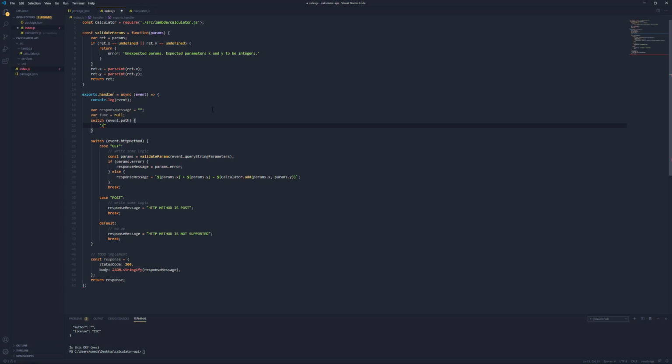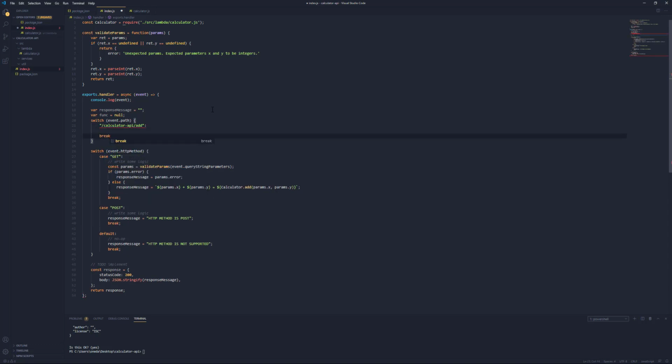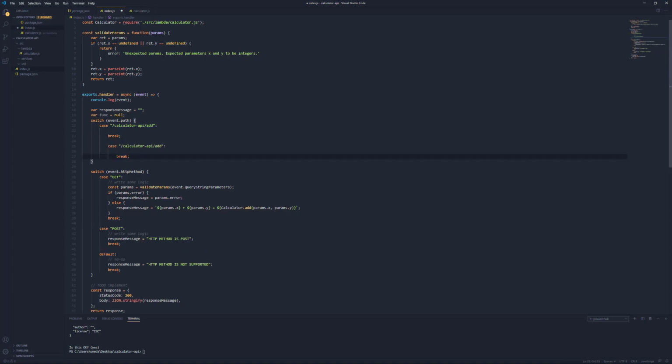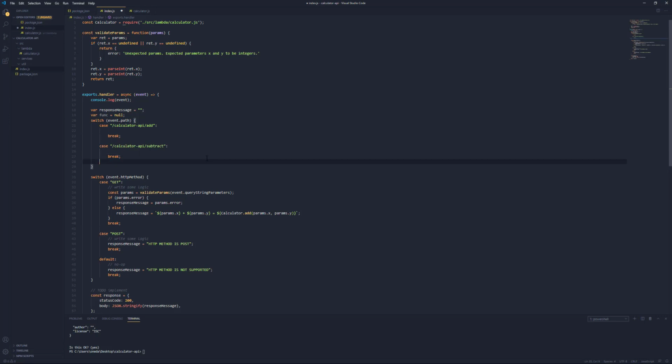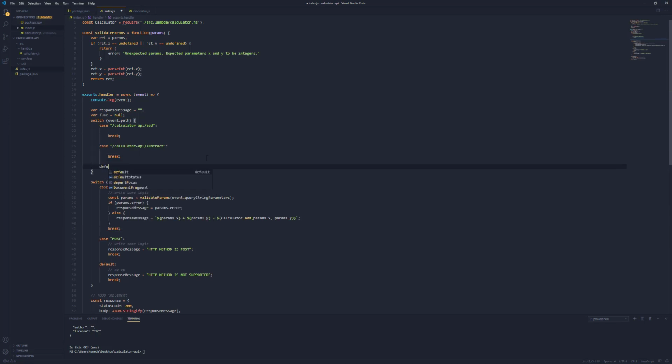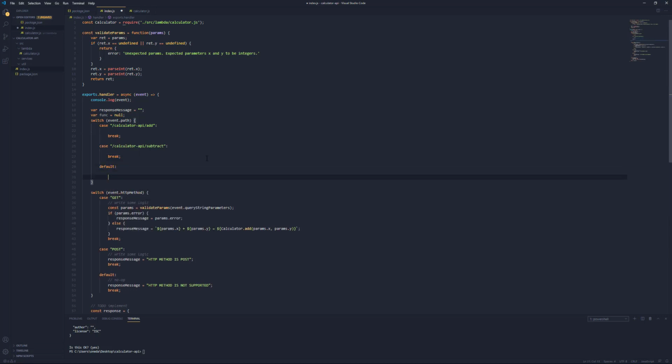So the first one will be /calculator API /add, and I actually need to add the case value here. Okay, so that'll be our first case. The second case will be subtract, and of course we'll want a default case. So in the event that neither of those are the path, then we want to probably return